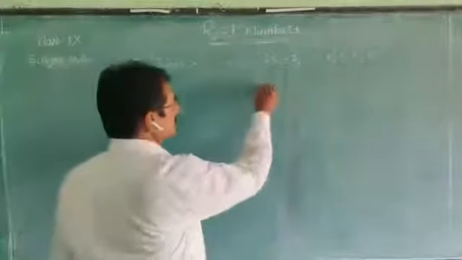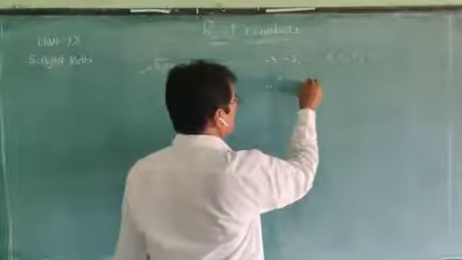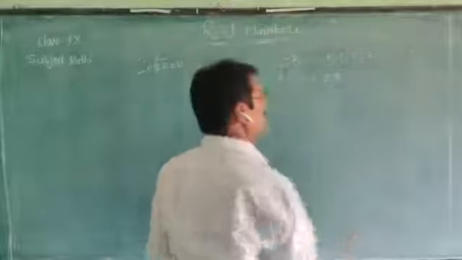We can show it like this also: 0, plus or minus 1, plus or minus 2, plus or minus 3 and so on.